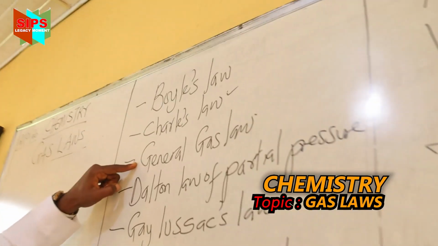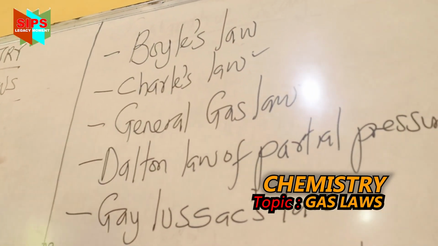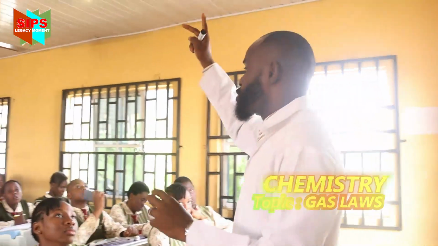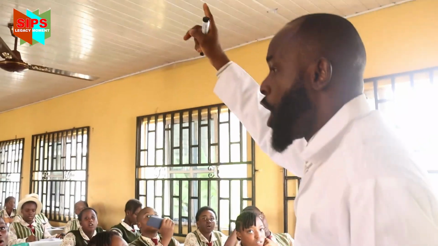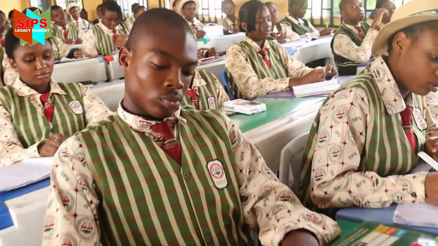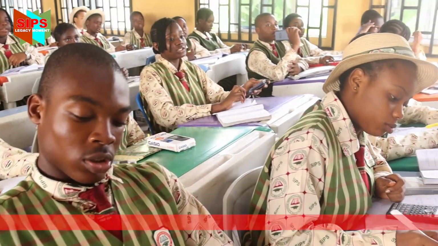Now we move straight to the next one. What's the next one called? The general gas law. Now the general gas law is a combination of two laws. Who knows the two laws? Boyle's law and Charles' law.